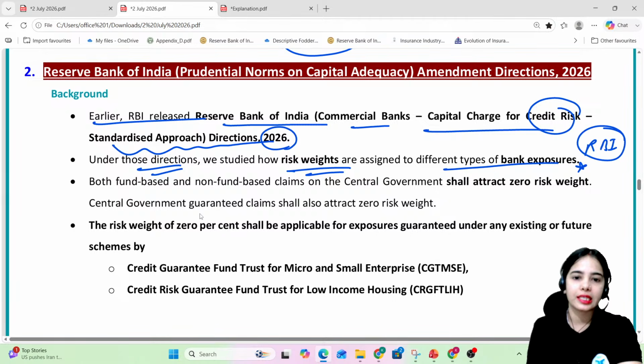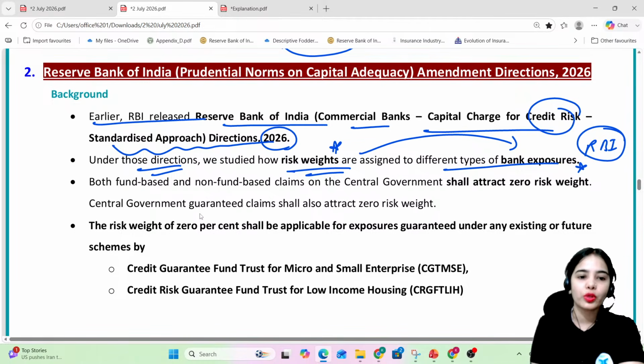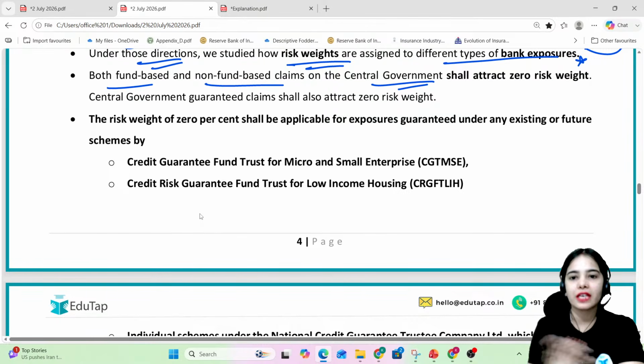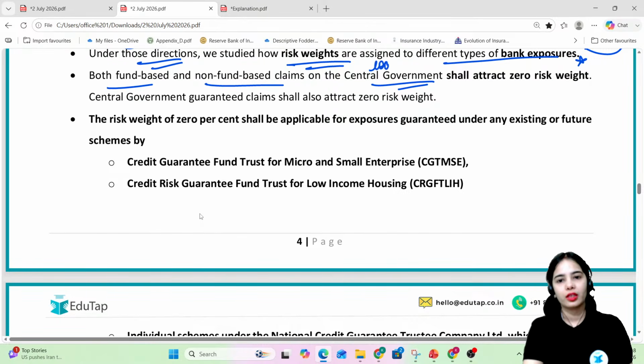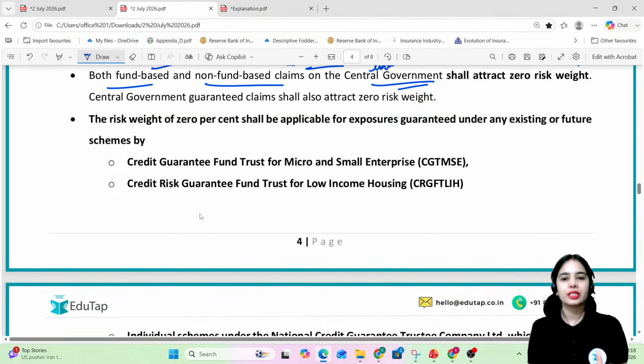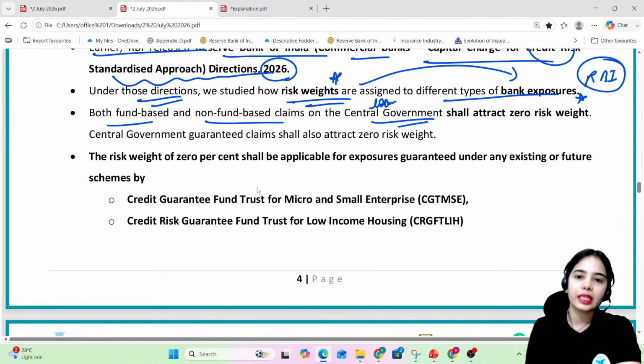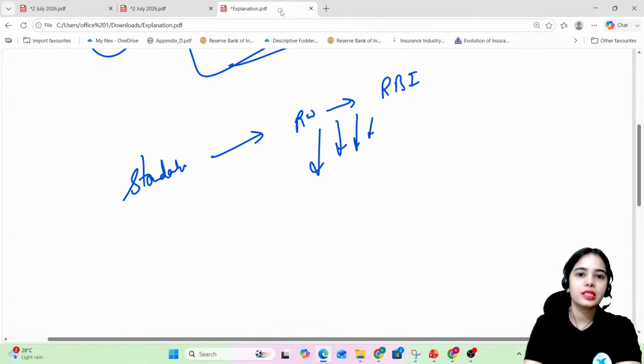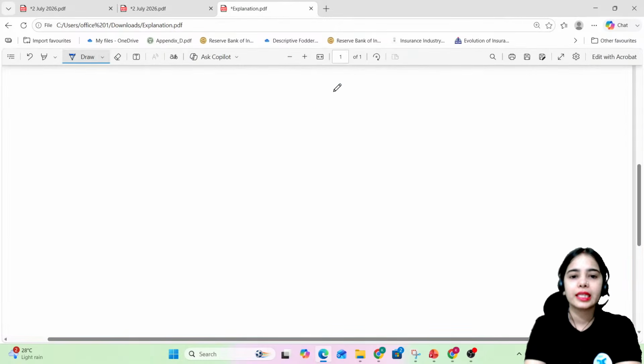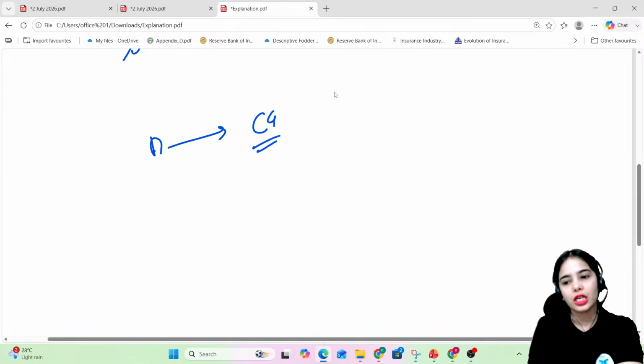RBI decides the risk weight for the different kinds of bank exposures, both fund-based and non-fund based claims on the central government. See, fund based and non-fund based means even if the central government is taking loans, or any kind of borrowings, or any kind of overdraft facility, or the central government is providing any guarantees. So the banks' exposure to the central government shall attract a 0% risk weight, because if the banks are providing funds to the central government, there is no risk.